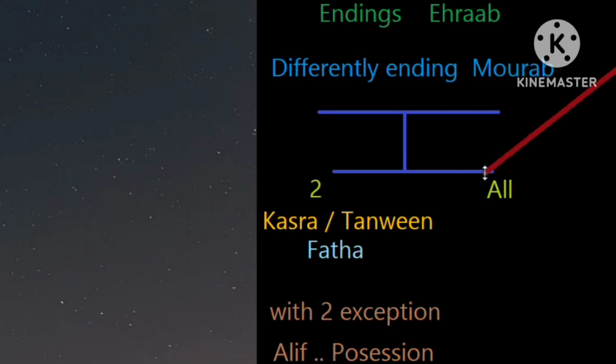So the endings differ; those are more kinds of i'rab. Then i'rab nouns have 2 cases. Among the nouns that take i'rab there are 2 cases: in one, all i'rab are read on them, but in the other case, 2 i'rab cannot be read on them.